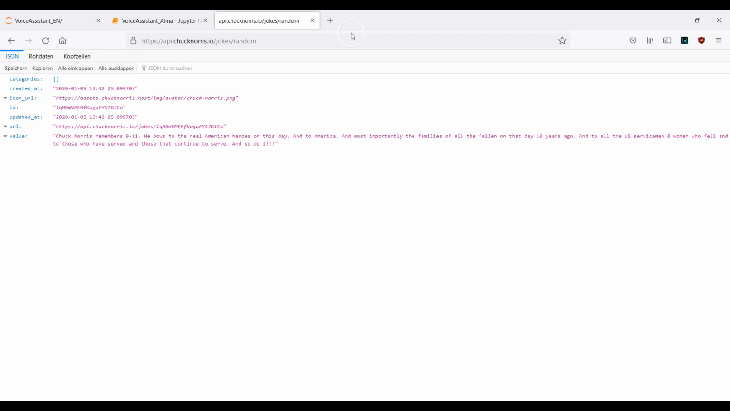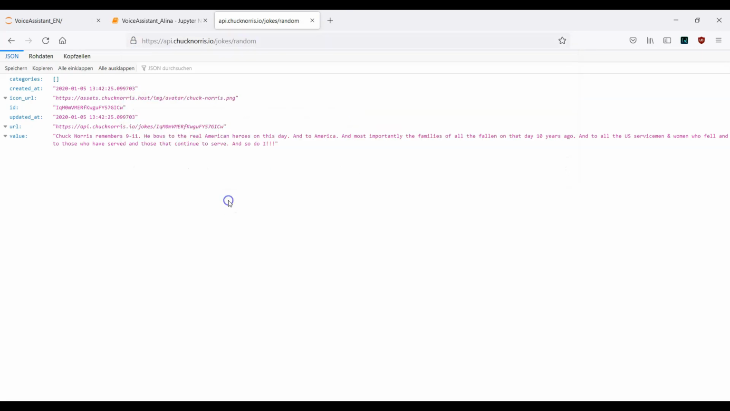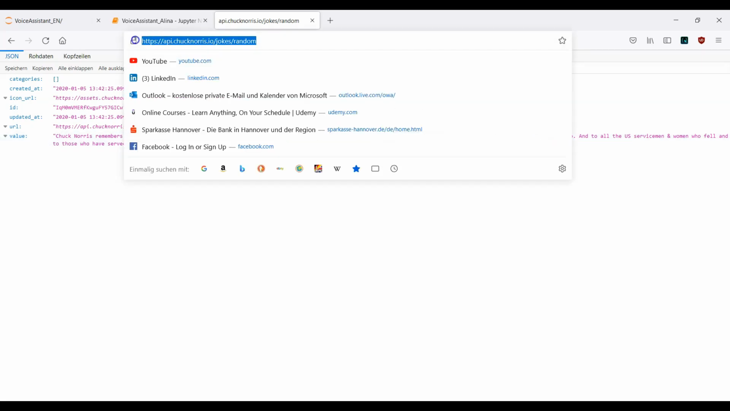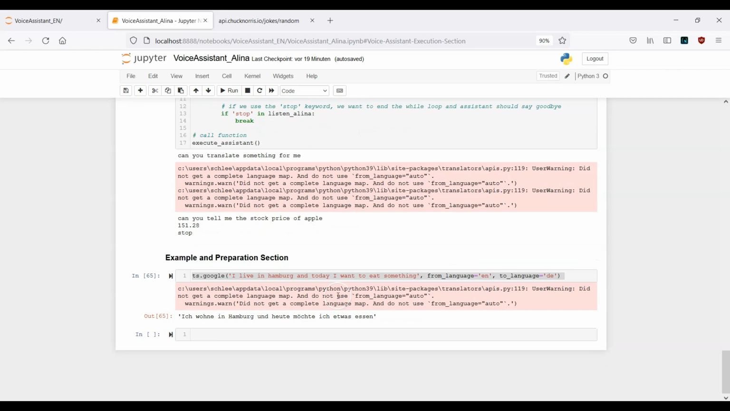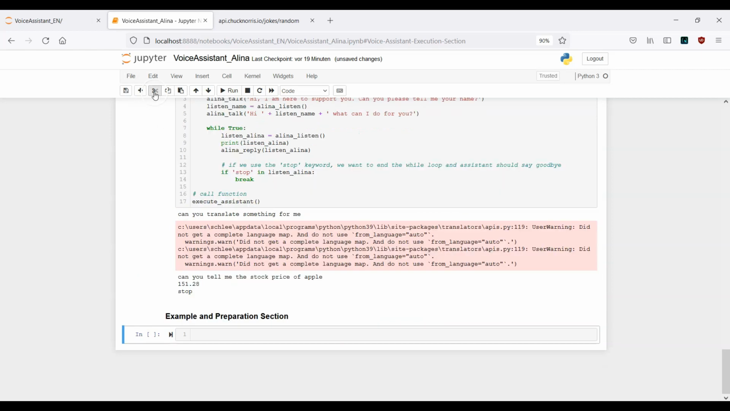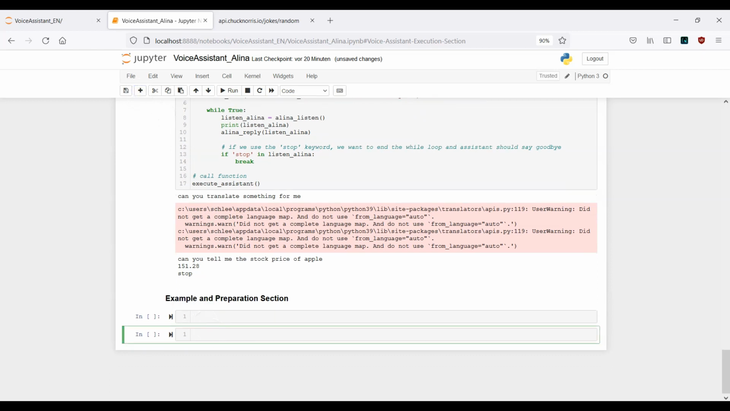So this is actually the idea of the random jokes endpoint, the one which ends with random. Every time we make a request to this page, we get back a different or random joke. This is the idea behind it. Let me copy this URL, go back to our notebook, and here I want to make use again of the example and preparation section. Let me just provide Chuck Norris _API.